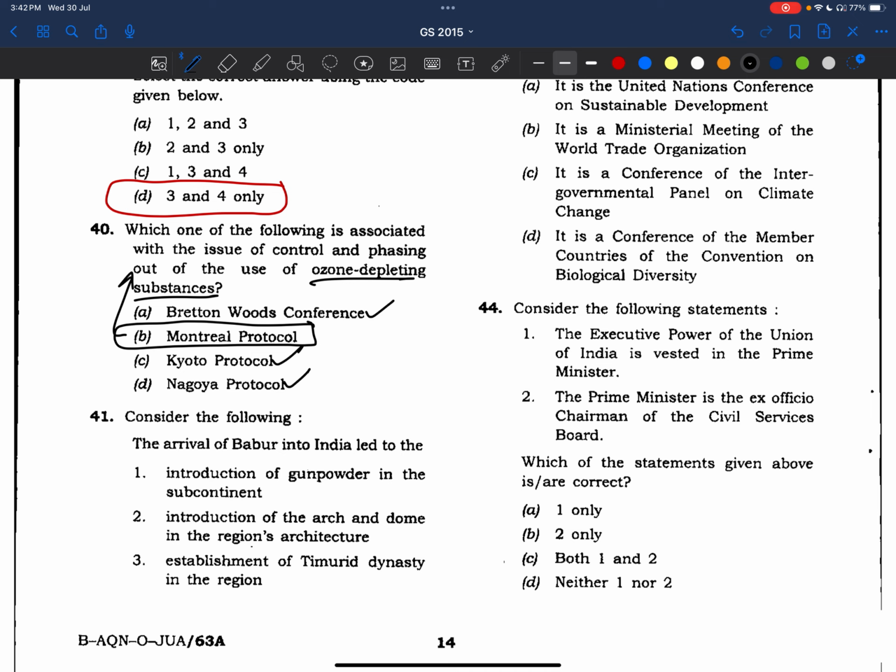Okay. Now see, I've already said the Bretton Woods Conference is related to IMF and World Bank, IBRD. Montreal Protocol is for ozone depleting substances, right? Kyoto Protocol is on greenhouse gases. Nagoya Protocol is on benefit sharing, benefit sharing from the gains of genetic resources or natural resources.